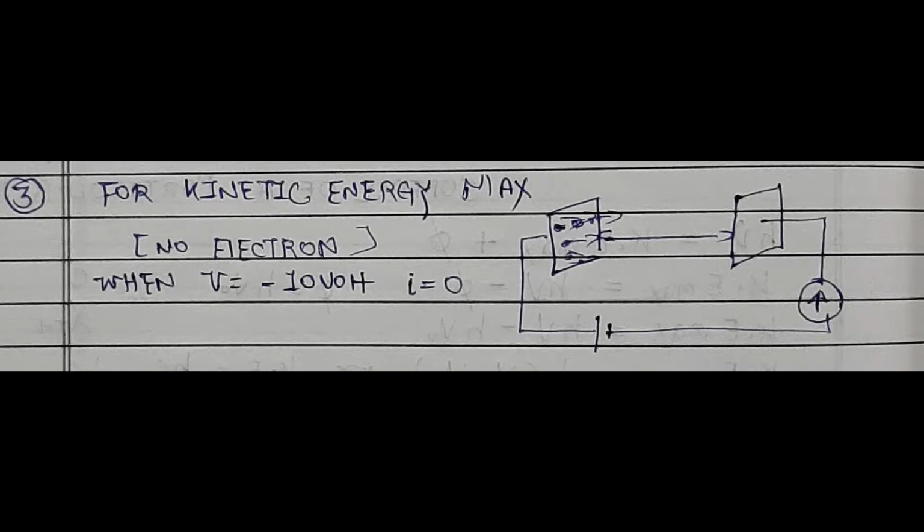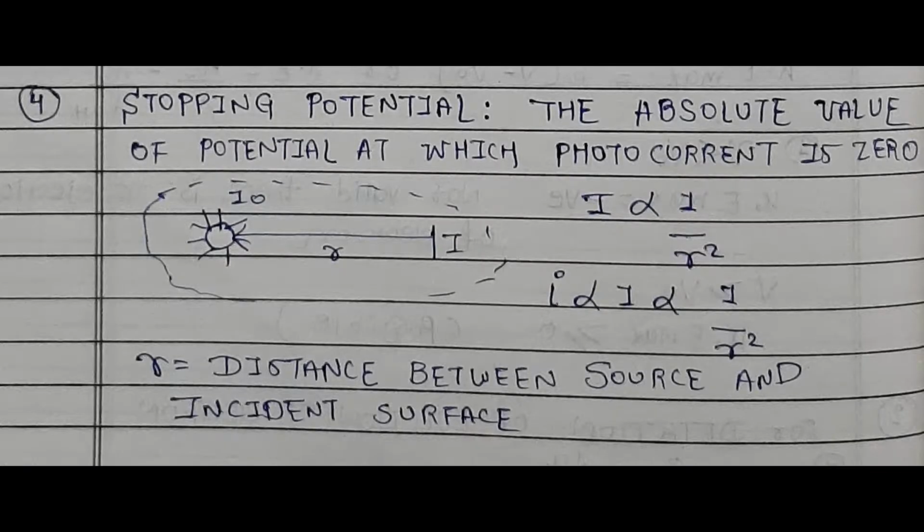So here is the formula for stopping potential: the absolute value of potential at which photocurrent is 0. As you can see here in the figure, the distance r, intensity I0 from the source which is incident on the metal, is given by our formula I proportional to 1 upon r square.